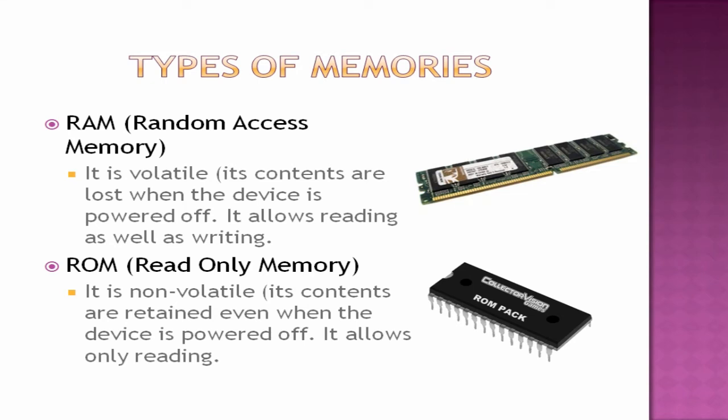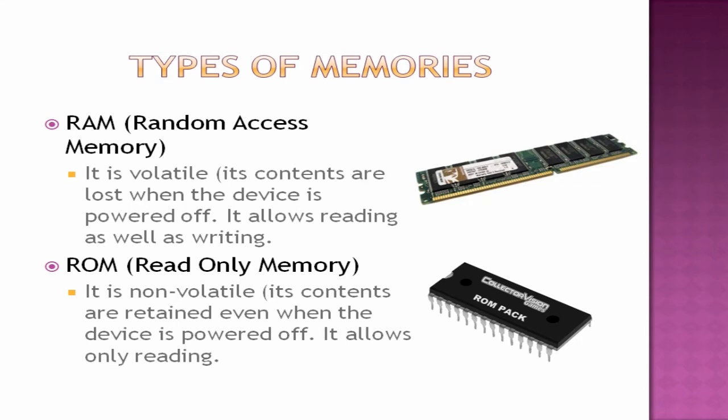Types of memories. There are different types of memories here: RAM and ROM. Under ROM we have so many categories. First we will see what is RAM, what is ROM, and the difference between these two. RAM is random access memory. It is volatile. Why do we call it volatile? Because its contents will be lost when your device is powered off. It will get erased when you switch off the computer. It allows reading as well as writing. Next one is ROM, read-only memory. It is non-volatile. Its contents are retained even when the device is powered off. It allows only reading. That's why we call it read-only memory.